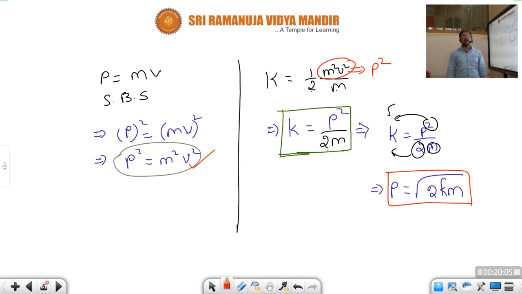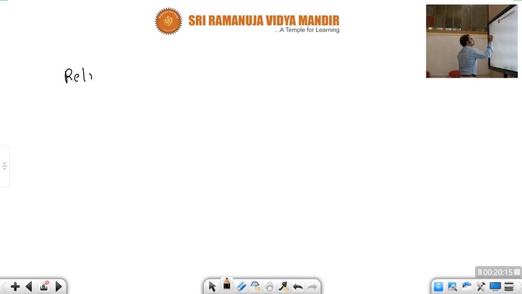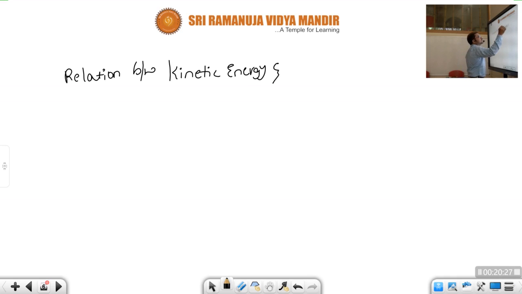Okay, two equations we have for getting the relation between kinetic energy and momentum. What it is, children? Relation between kinetic energy and momentum.